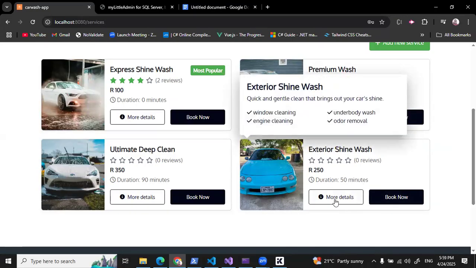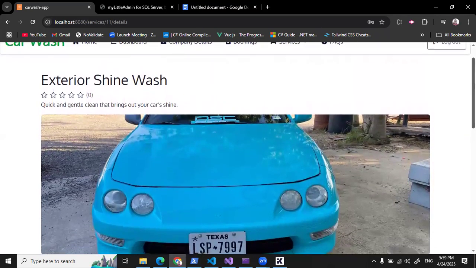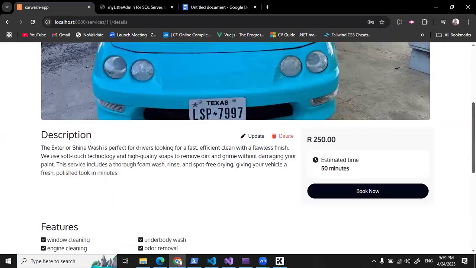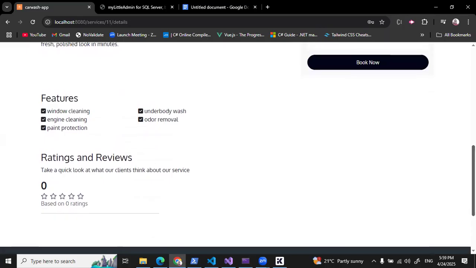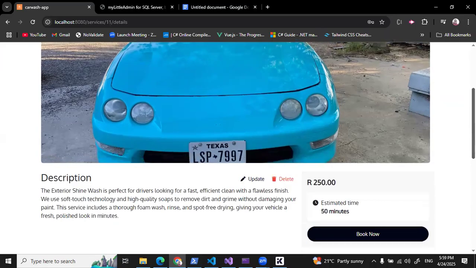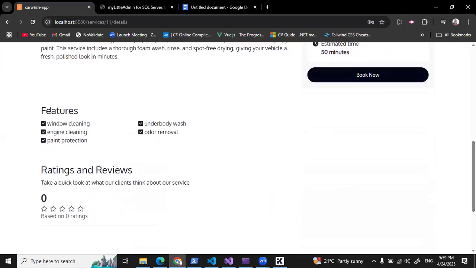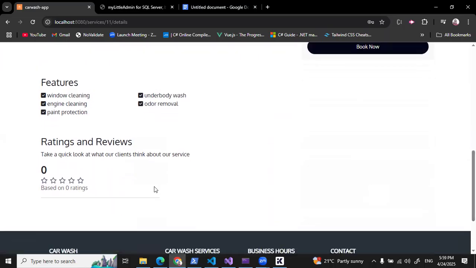And if I click more details, then I can see all that information that I entered. The summary, the name of the service, the full description, the features, and currently there are 0 ratings because I've just created the service. So there are no reviews for this service.